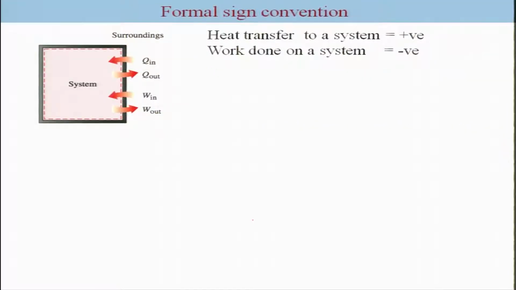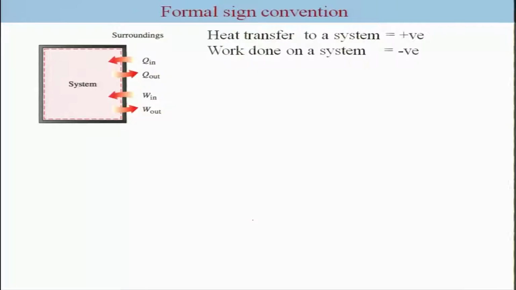Formally there are many sign conventions; it primarily depends on the textbook we follow, but it is just to make our life a little easier. We will be using one of the sign conventions, in which we consider heat transfer to a system positive and work done on a system negative.